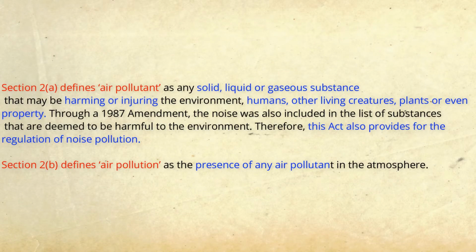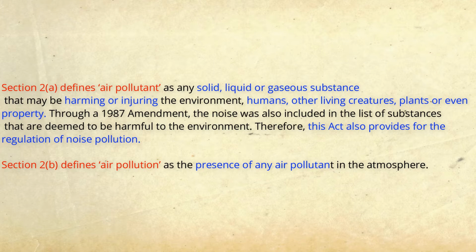Now I have already said that the environmental acts have these important definitions. The Air Act gives various definitions on various topics, but for this video we are going to look into two main important definitions: what is an air pollutant and what is air pollution. Now if you look into section 2A, it defines air pollutant as any solid, liquid or gaseous substance that may be harming the environment.